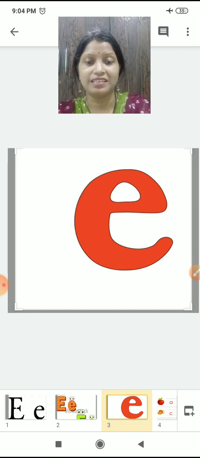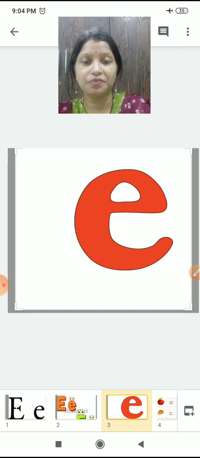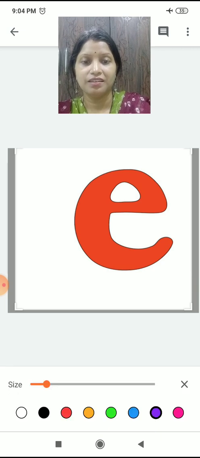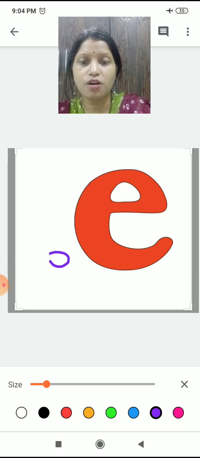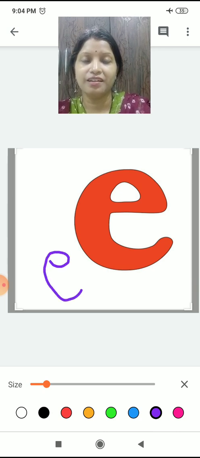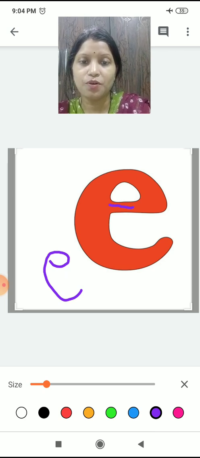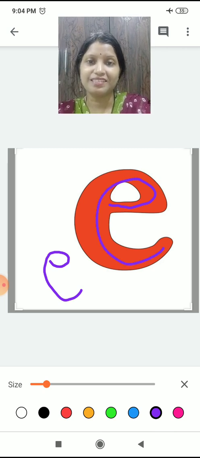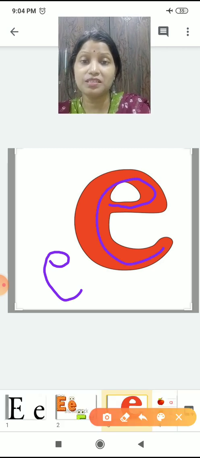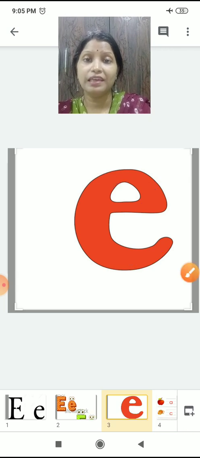See how it looks? How are you going to write it? It is very easy. You have to make a small circle and you can write it like this. So this is our small E.